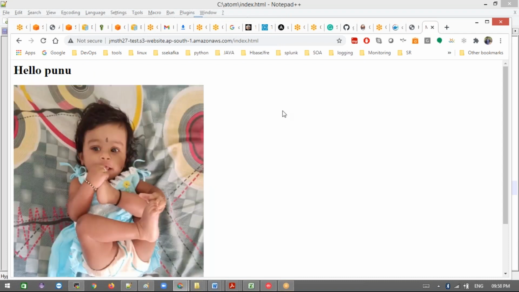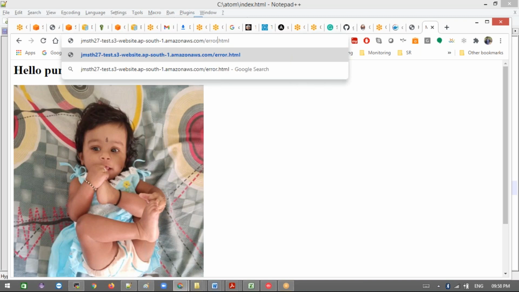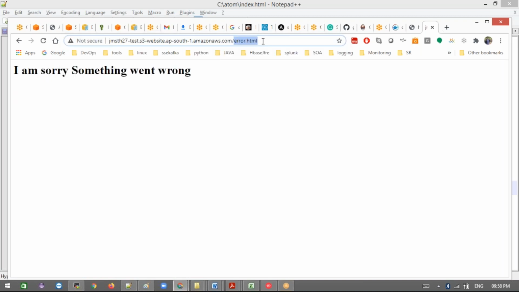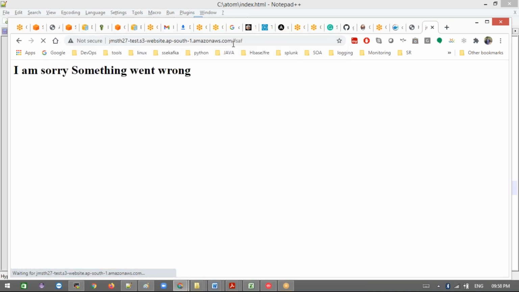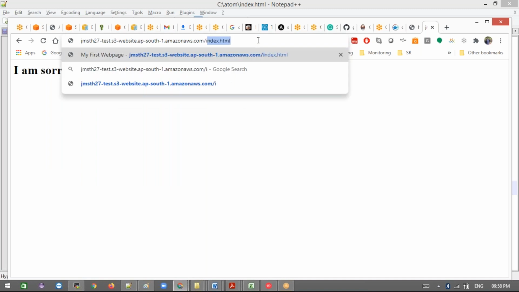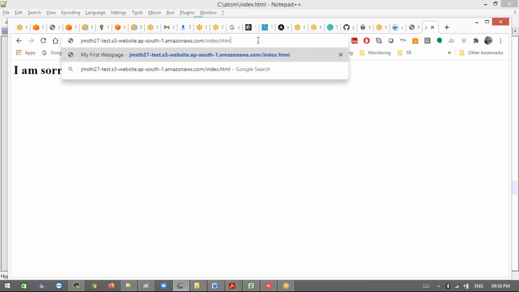Now the website will be shown for us. The website is shown for us. Even if you try the error.html file, or anything like that, if you access something that is not available, the website shows that it is not available. Even index.html is shown as the default file. This simple website we can build, and index.html is the starting point. There can be JavaScript, CSS, source files, or whatever it could be. You can build your own HTML file.